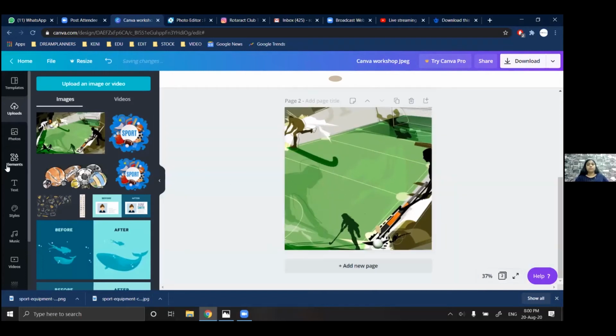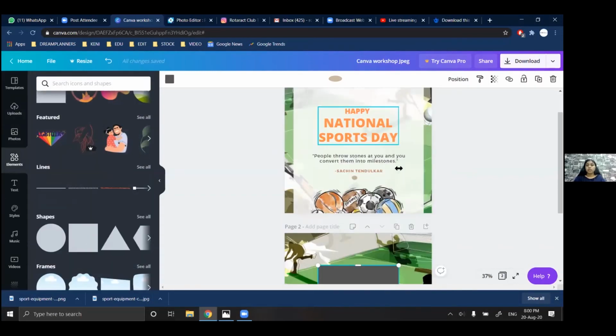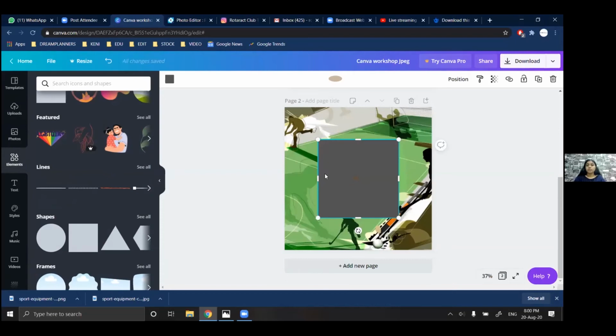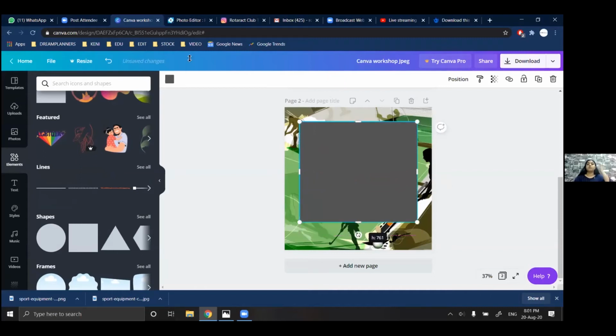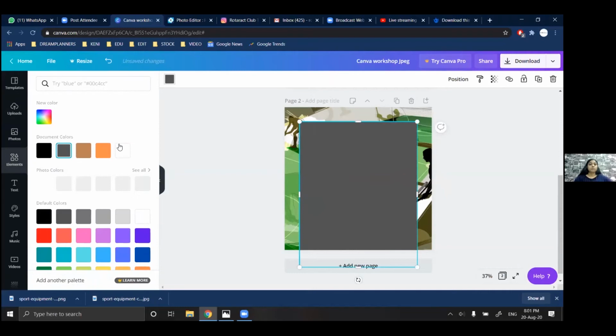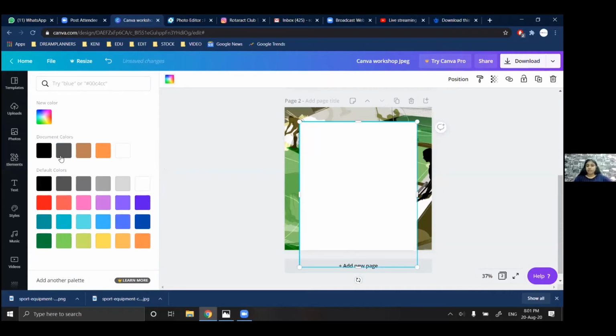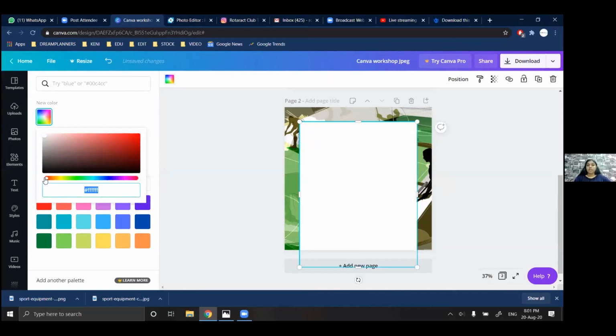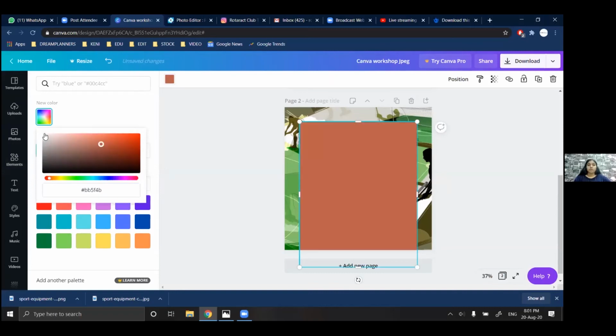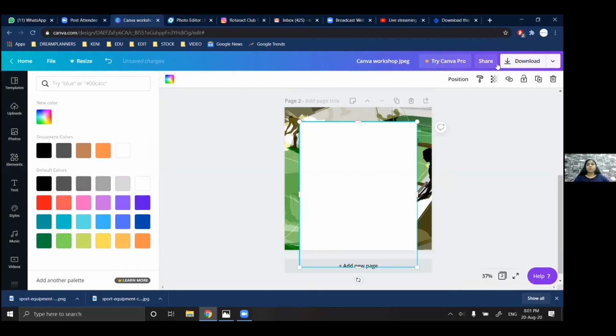So as you can see, I've added a square box just for my text. We have the color option where you can select from these, or you can even put a hex code, or even use whichever color you want. So I'm going to do this.